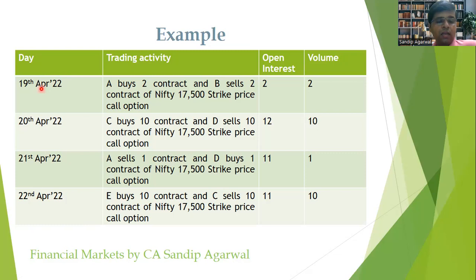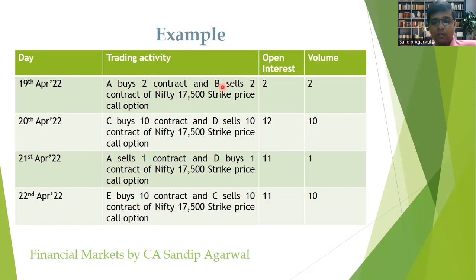So say on 19th April 2022, a person A buys 2 contracts and person B sells 2 contracts of Nifty 17,500 strike price call option. Now, in this case, the open interest will be 2. Why? Because person A has bought 2 contracts and person B has sold 2 contracts of the same strike price of the underlying instrument of the same expiry of the call option. And the volume will also be 2 because a total of 2 contracts have been traded between Mr. A and Mr. B.